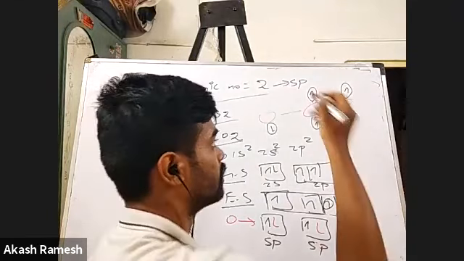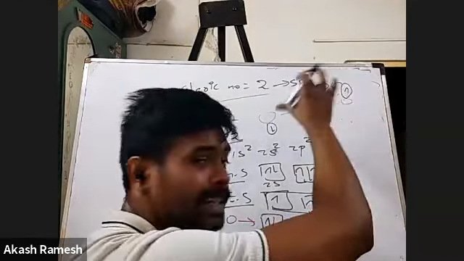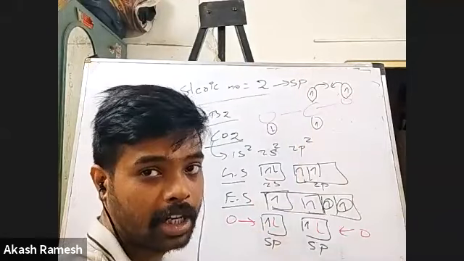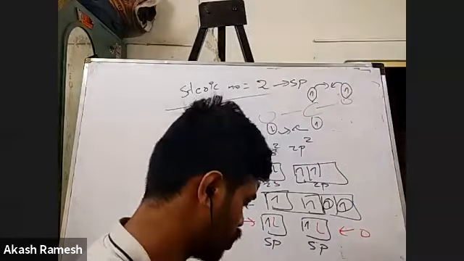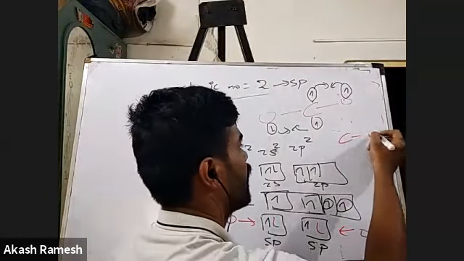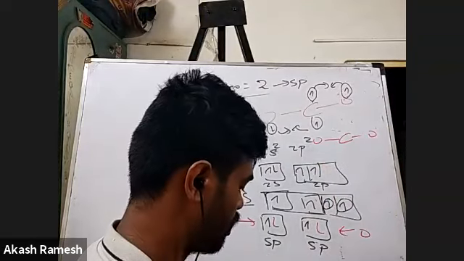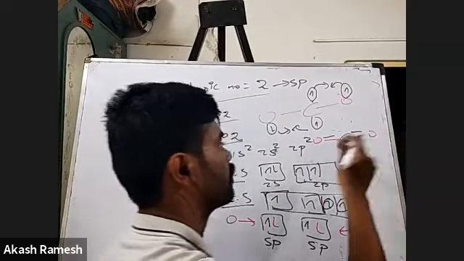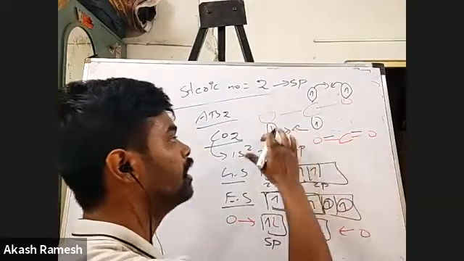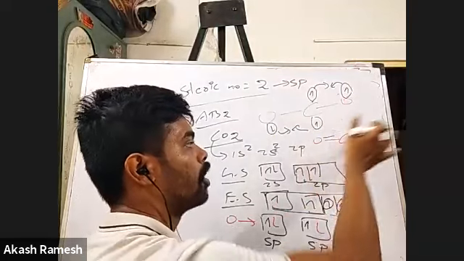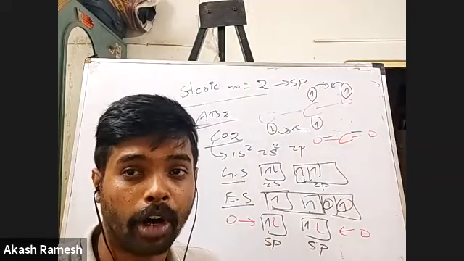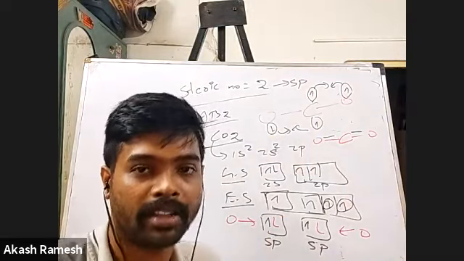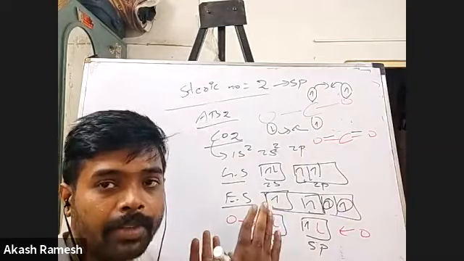Right, now what is going to happen? This and this are going to laterally overlap. This and this are going to laterally overlap. So you will see that I have this kind of structure. Can you see? Right? So these 2 are overlapping, these 2 are overlapping, a pi bond is formed, a pi bond is formed. You guys understood? How will you account for pi bonds in the molecule? We will see a lot of examples, don't worry, but did you get this is the question? Guys, everybody has to give me a yes if you understood.